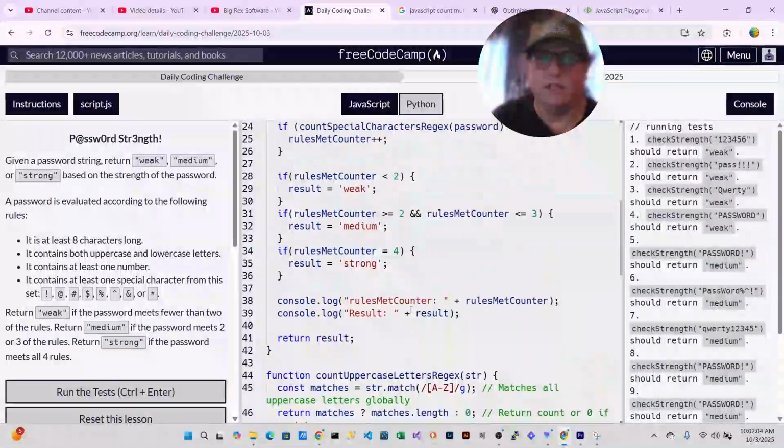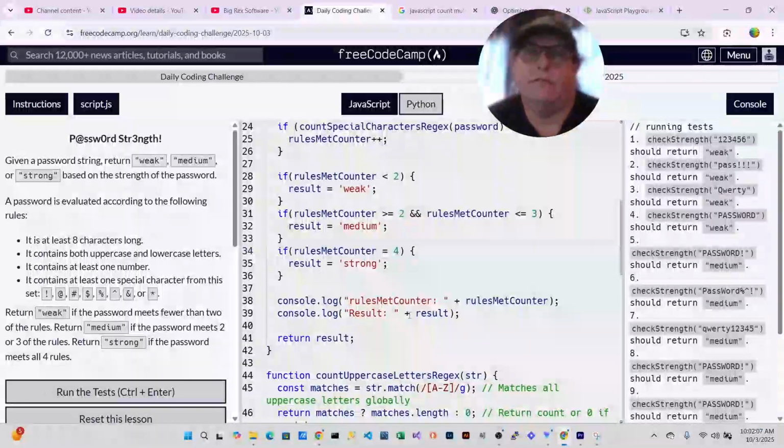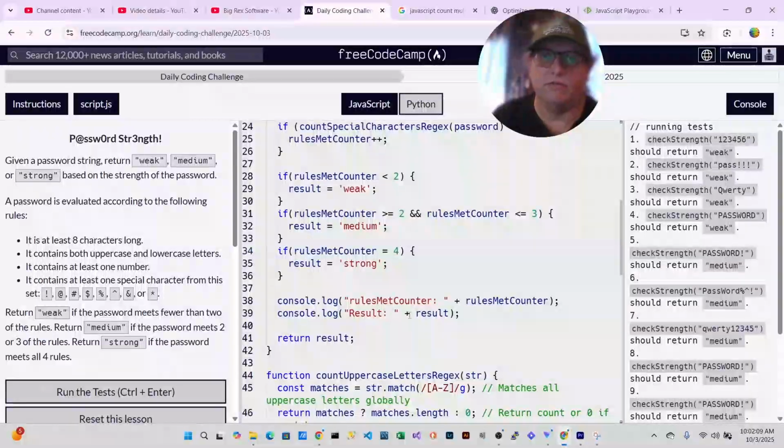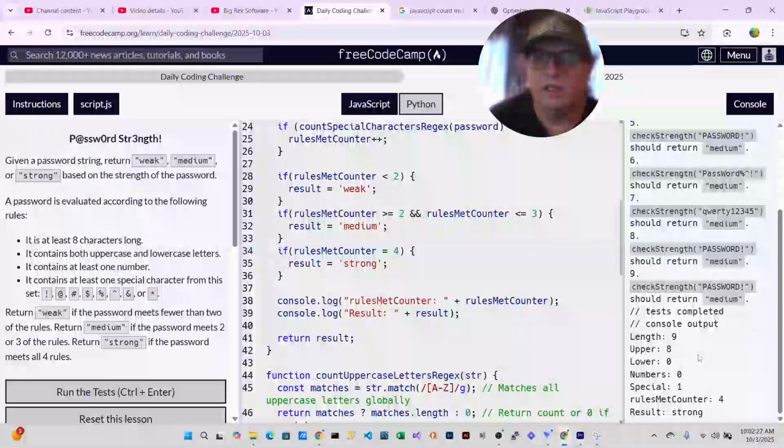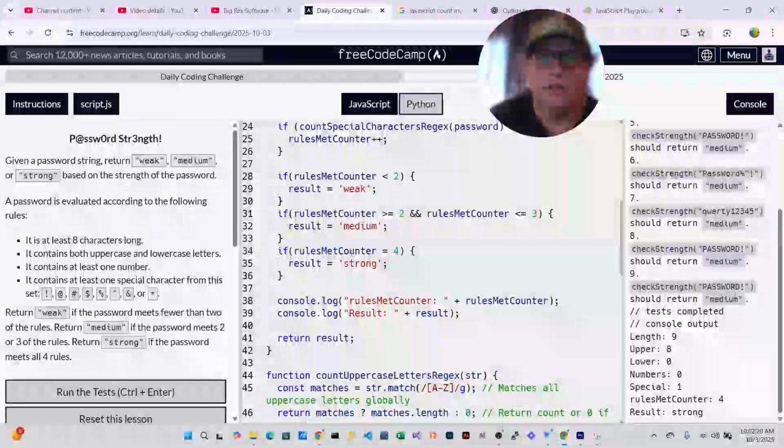The equal sign in JavaScript, there are 3 different ways to display an equal sign when you're checking for a condition. When you have a single equal sign, it's assigning a value to the rules met counter. So we were actually setting rules met counter to 4 in this statement. And then it was setting the result to strong because that was true. It made a correct assignment, and therefore was returning 4.